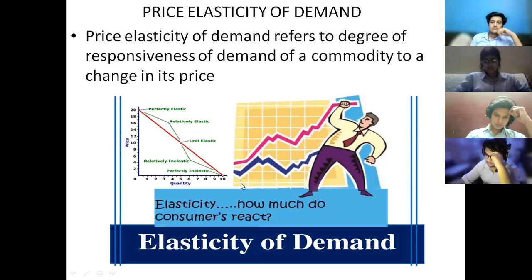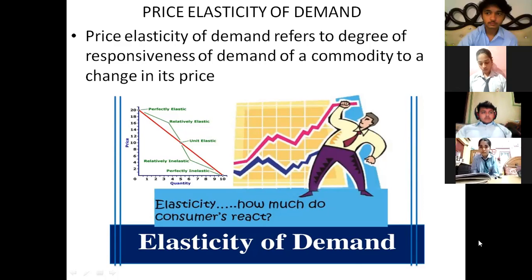All right. Same way, there can be ED equals to 1. ED equals to 1 means whatever is the change in price, the same would be the change in demand. For example, the change in price is 20%. So due to change in price by 20%, definitely there will be 20% change in the demand of the commodity also. That is known as unity, which means elasticity of demand will be equal to 1.